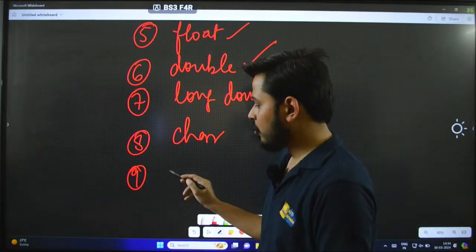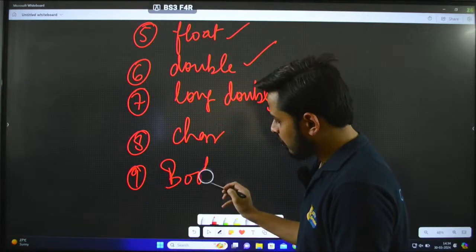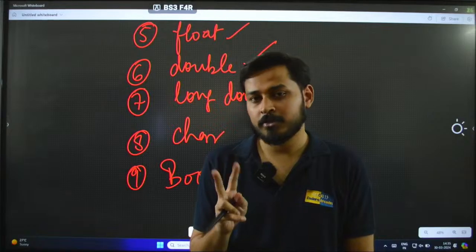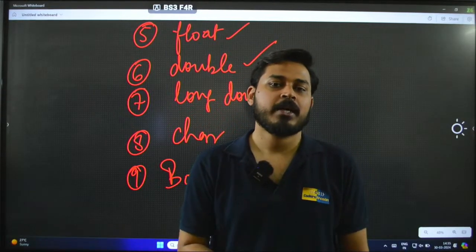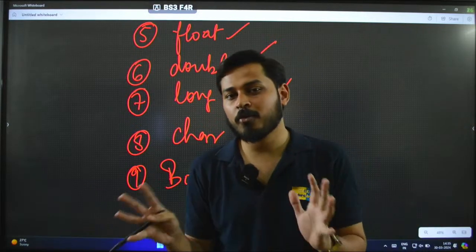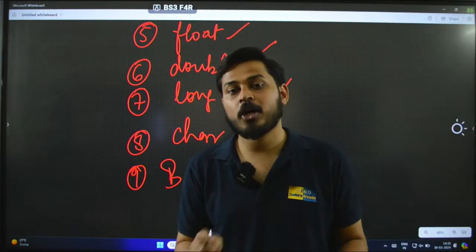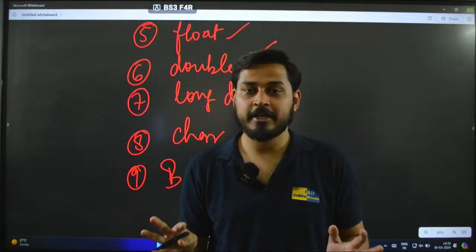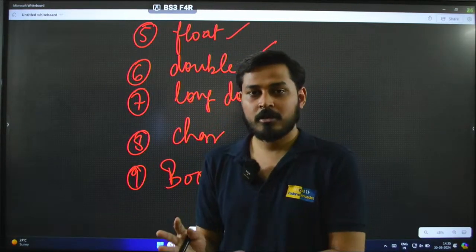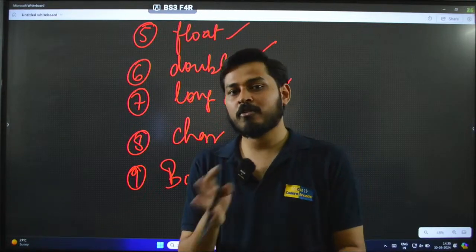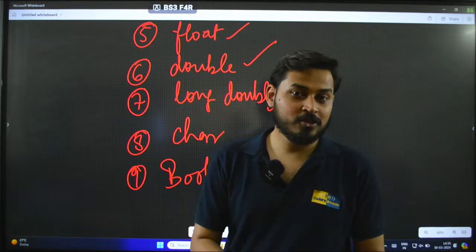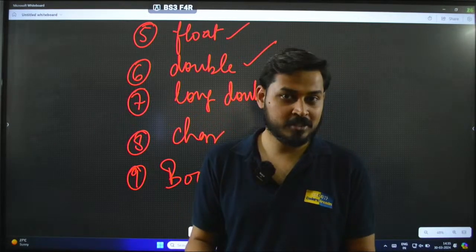And then comes your boolean. Boolean is something which is there in every programming language. Boolean means 2 values, true or false. Either the value will be true or false, or zeros or ones, on and off, binary numbers, all boolean. Boolean only means either the condition is true or it is false. Any true or false, or zeros and ones, are called boolean data types.